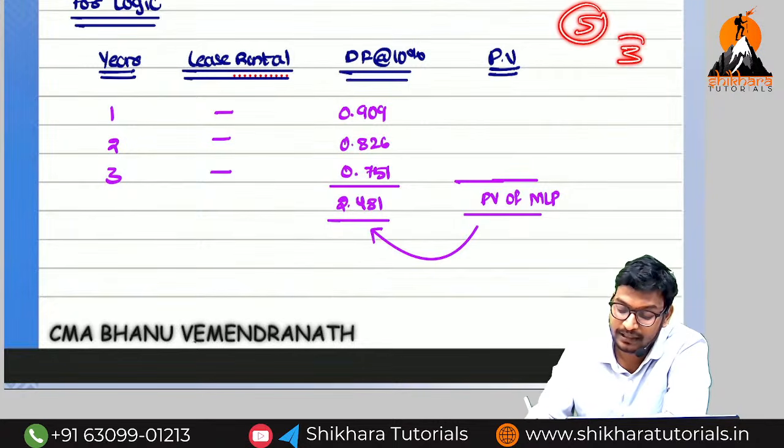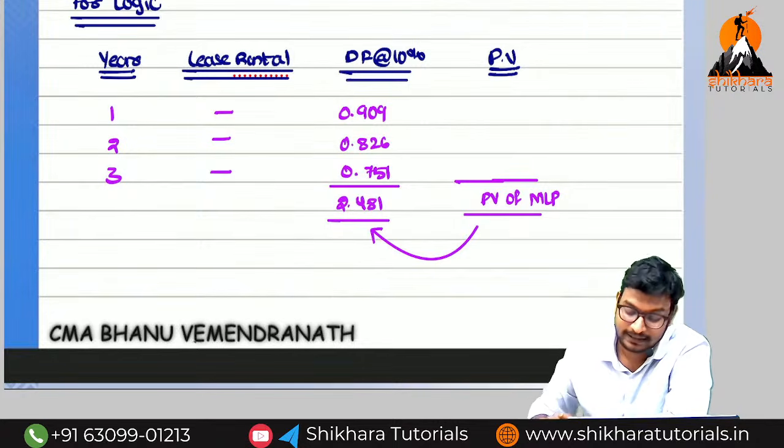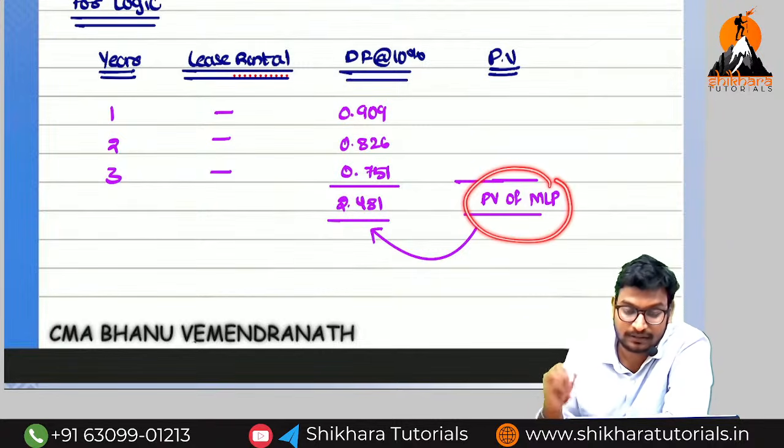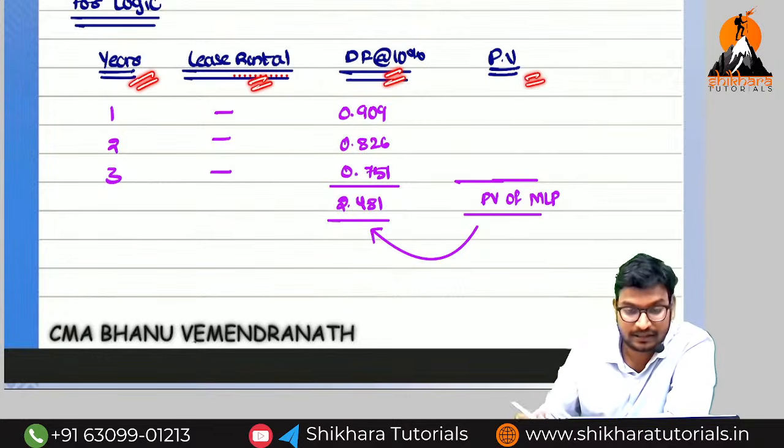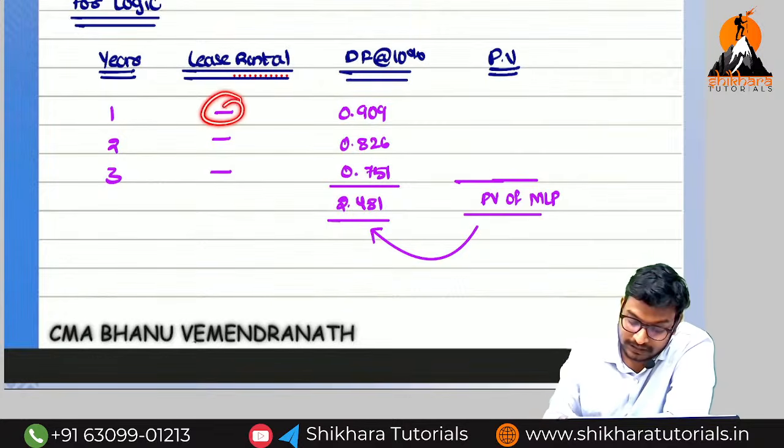Now make that 5 years as 3 years. At that point of time, what is the format? Calculation of present value of minimum lease rental: lease rent, discounting factor, present value. We don't know these values. In the last year, the GRV is also included.